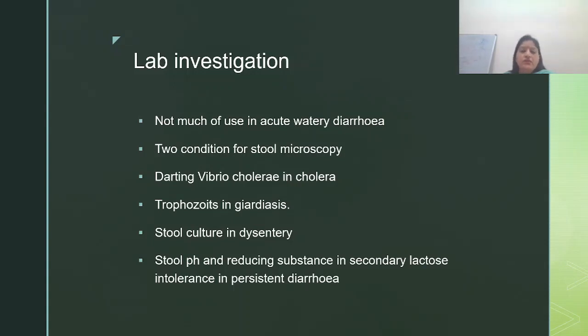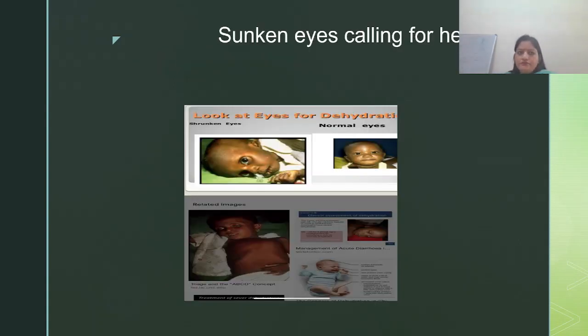If it is dysentery, then you can go for stool culture. Blood is obviously visible in dysentery, but stool culture you are doing for antibiotic sensitivity pattern, to look for culture and sensitivity of antibiotics, to know the organism behind it. Then what is the role of stool pH or reducing substances in the stool? This is useful when you have cases of secondary lactose intolerance which occurs in persistent diarrhea. These are 3 conditions where lab investigation is helpful. Otherwise, in acute watery diarrhea, you can manage it well without much of investigations.